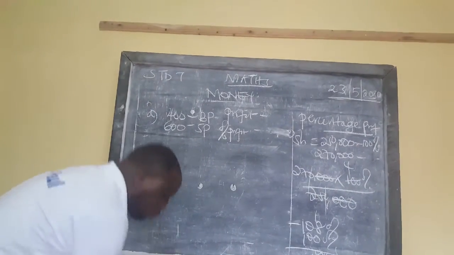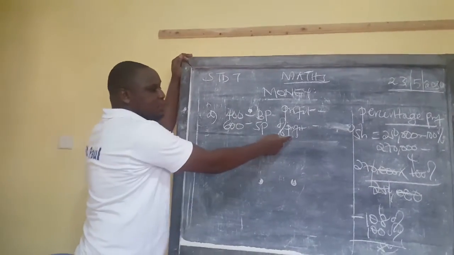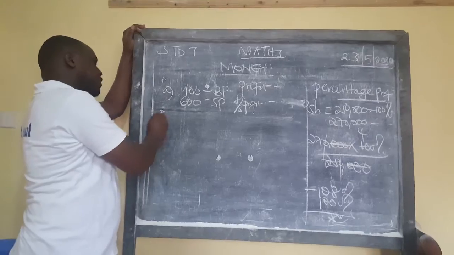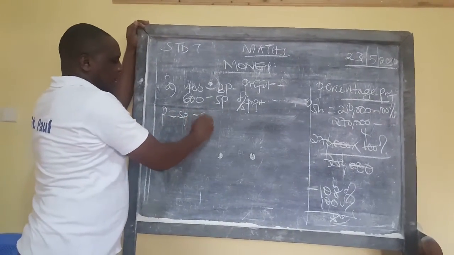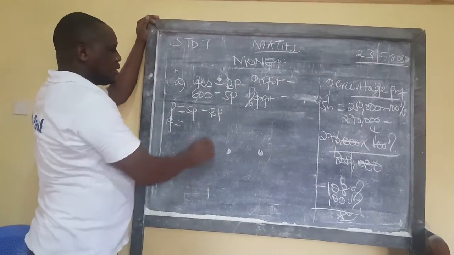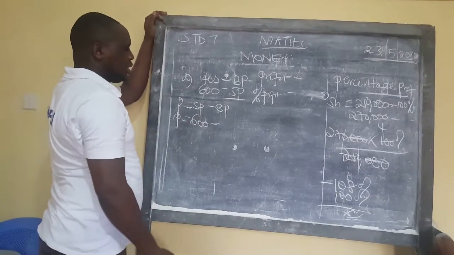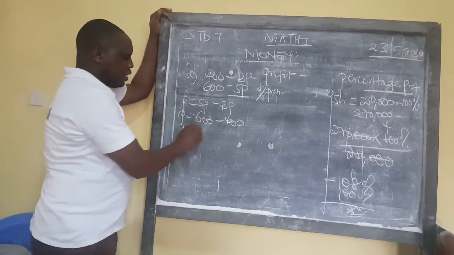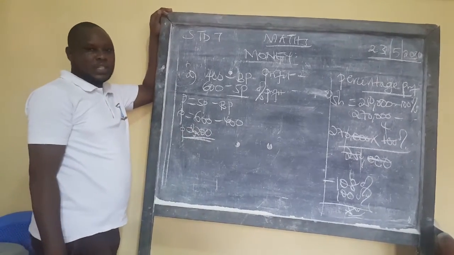Now, for us to be able to get this, number one, we need to get the profit. We cannot get percentage profit without getting the profit first. So let's get the profit. Profit is equal to selling price minus buying price. Our selling price is 600, so 600 shillings subtract 400 shillings. Our profit, therefore, is going to be 200 shillings. We have gotten that one, Lana.